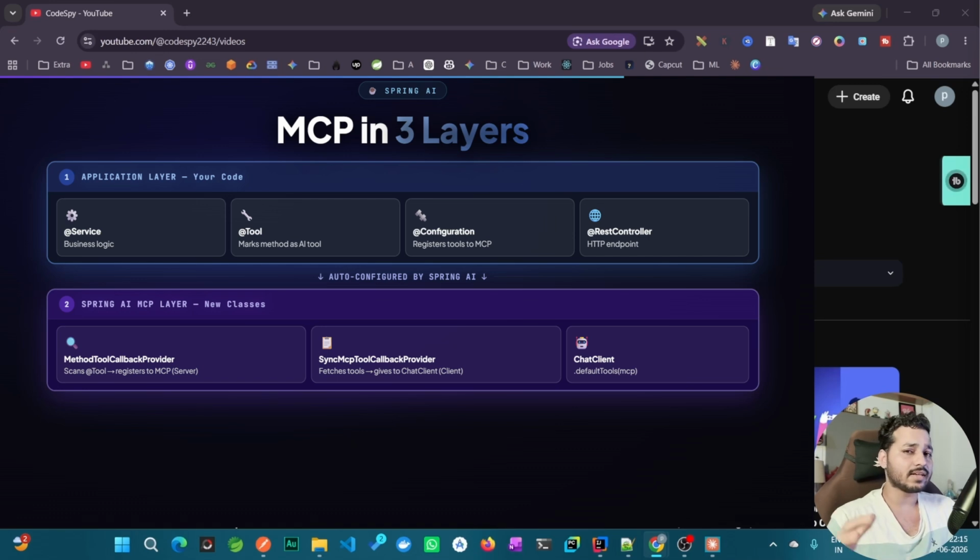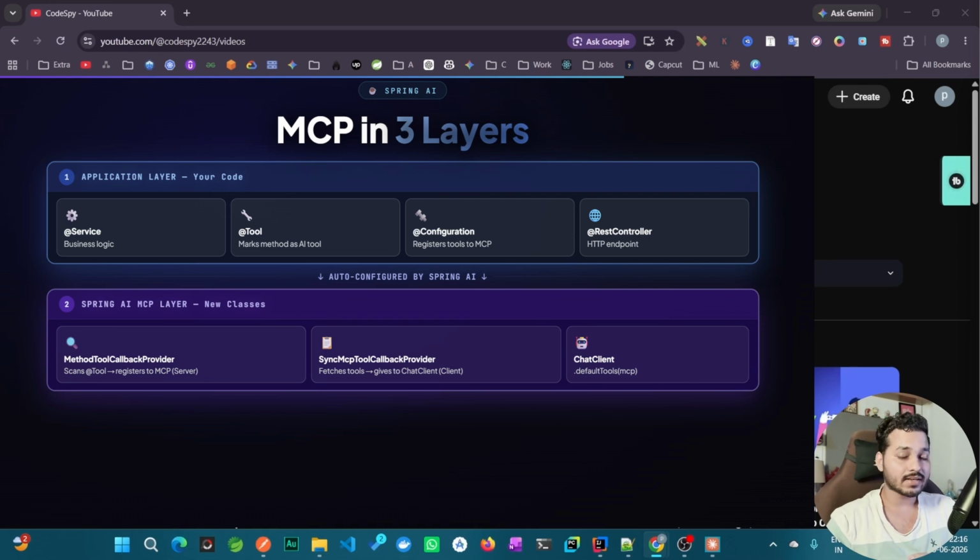And after that, in the third step, you will see the AI integration. For that, we are going to use chat client, and in chat client, you will see we will use some built-in methods like default tools, and inside default tools we will pass this MCP tool which we have registered or which we have scanned from the MCP server.